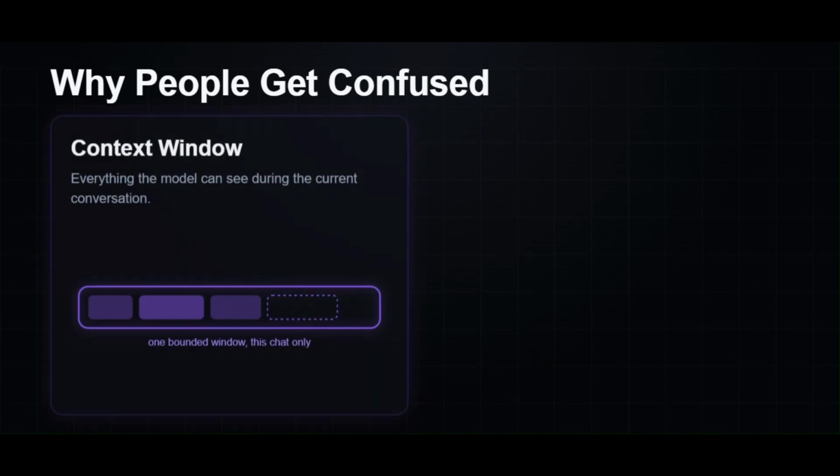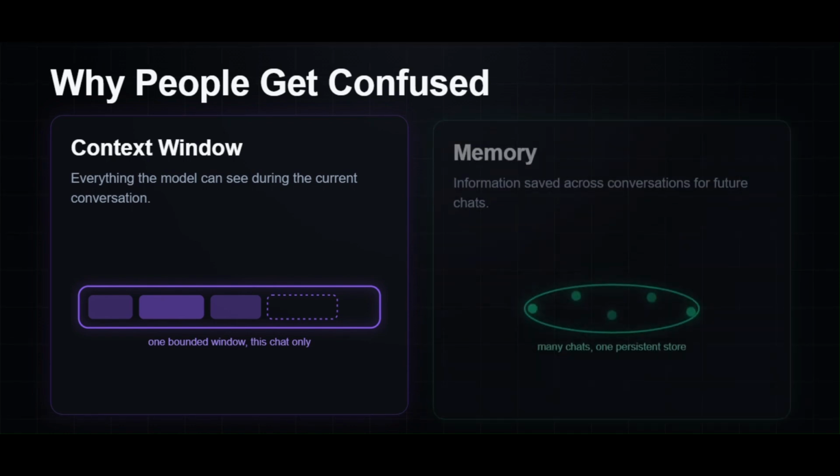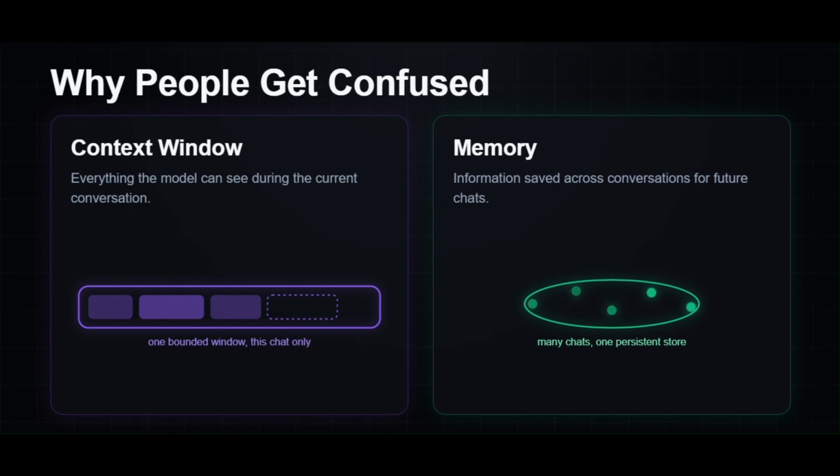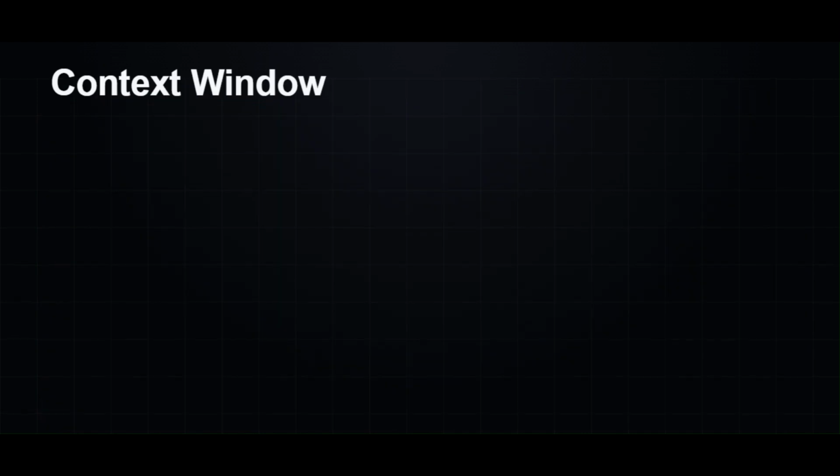They are not. The context window is everything the AI can see right now. Your prompt, previous messages, uploaded documents, everything currently visible to the model. Memory is different. Memory survives beyond this conversation. It stores preferences, facts you have chosen to save, and information that helps personalize future chats. Think of it like your profile instead of today's conversation.